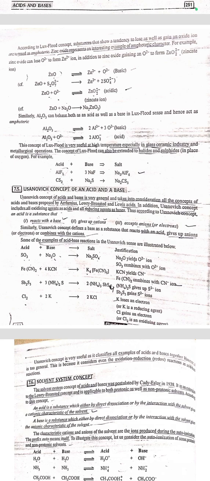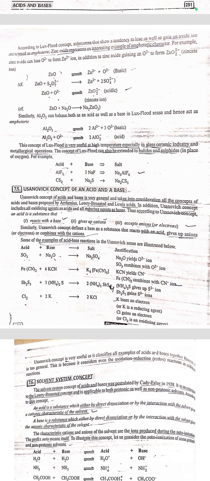Usanovich concept of acid and base is very general and takes into consideration all the concepts of acid and bases proposed by Arrhenius, Bronsted and Lowry, as well as Lewis acids. In addition, Usanovich concept includes all oxidizing agents as acids and all reducing agents as bases.